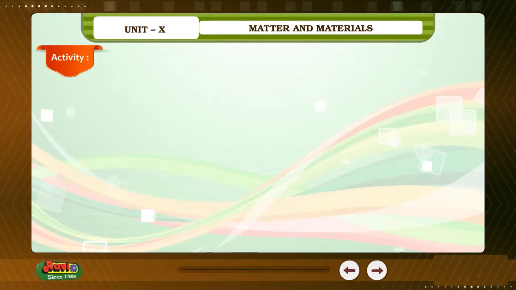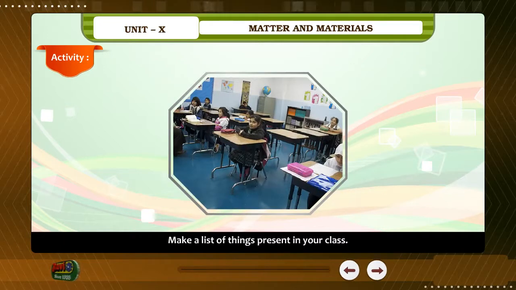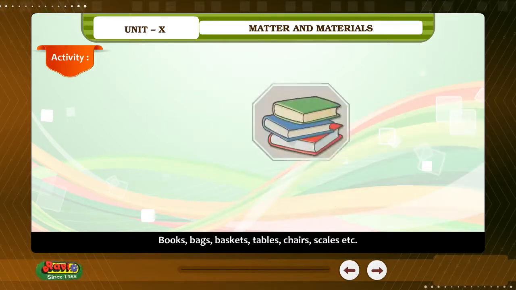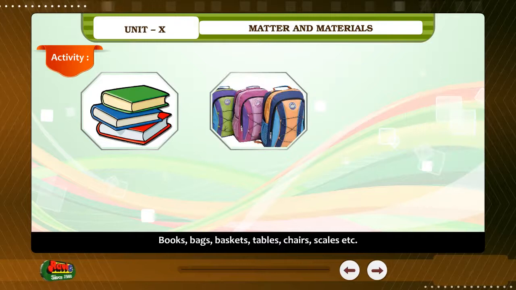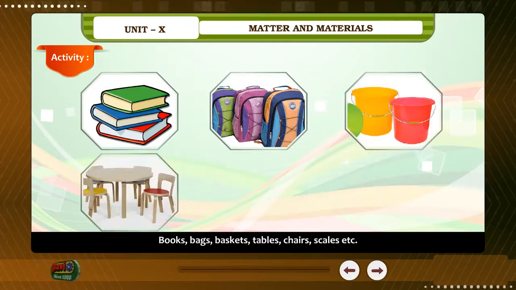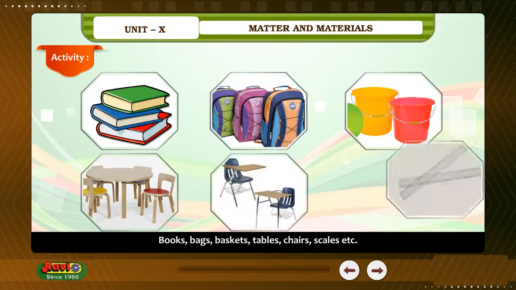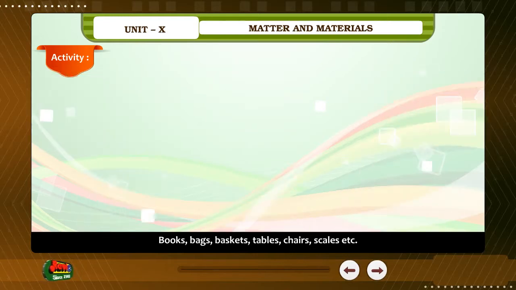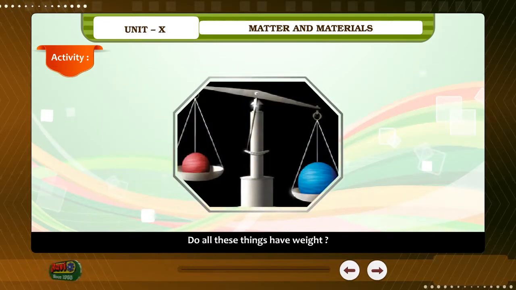Activity. Make a list of things present in your class and write with what materials they are made. Books, bags, baskets, tables, chairs, scales, etc. Do all these things have weight? Do all these things occupy space?